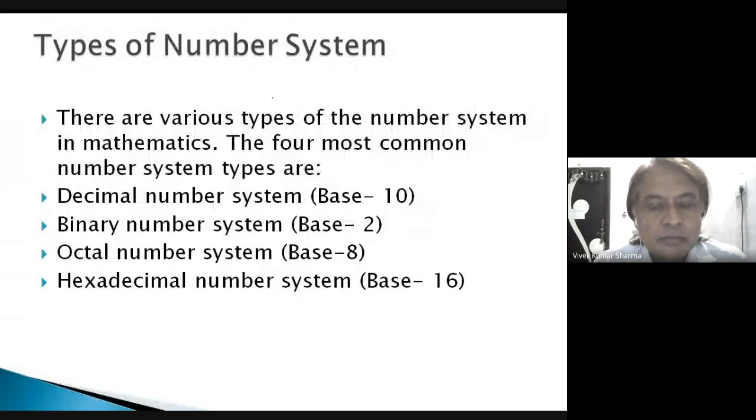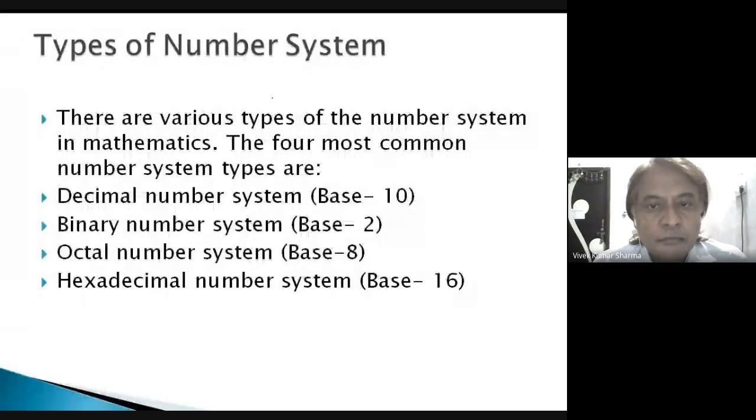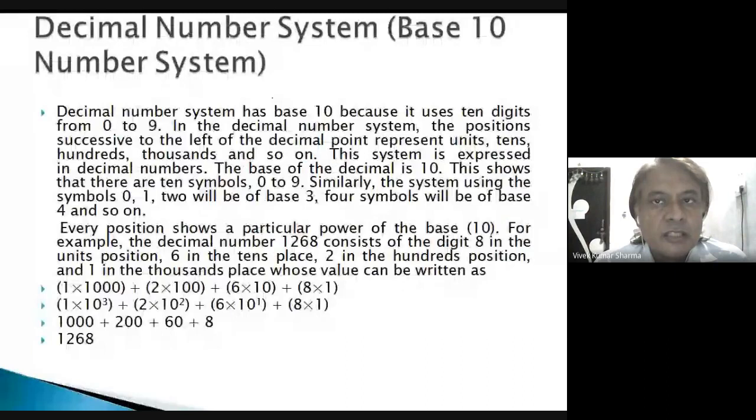In the binary number system, we use only 0 and 1 binary digits. In the octal number system, we use 8 numbers, 0 to 7. And in the hexadecimal number system, we use 0 to 9, 10 numbers, and then we start 10, 11, 12, 13, 14, 15, 16, replaced by A, B, C, D, E, F, in the hexadecimal number system. Okay, so you can see decimal system is a base 10 number system. The decimal number system has base 10 because it uses 10 digits from 0 to 9.